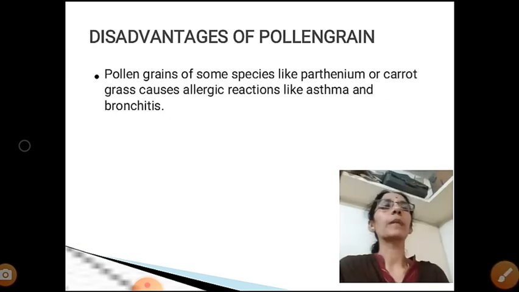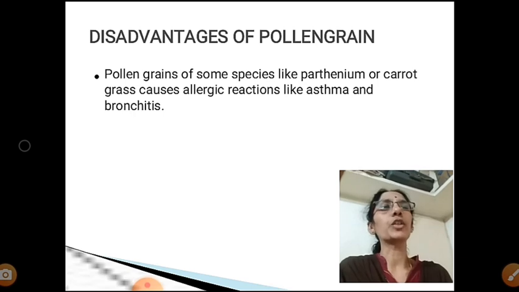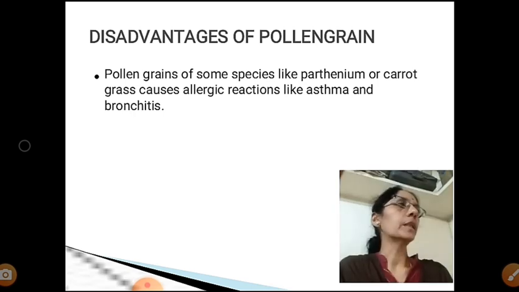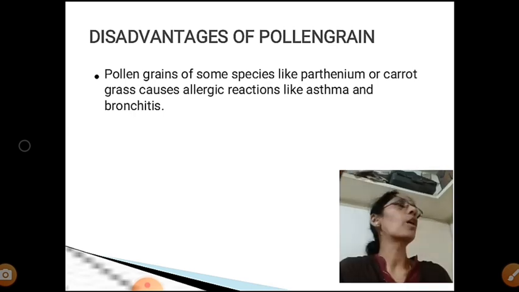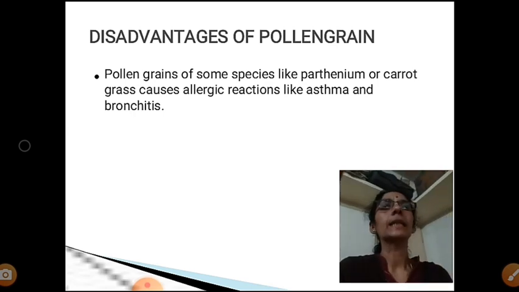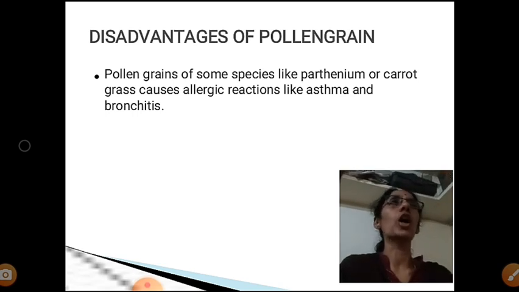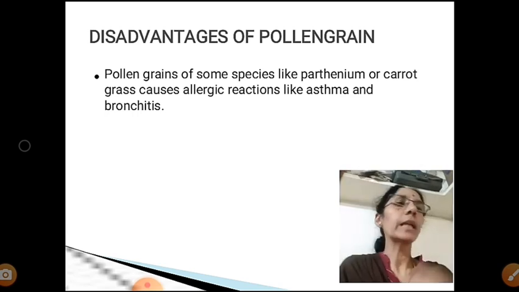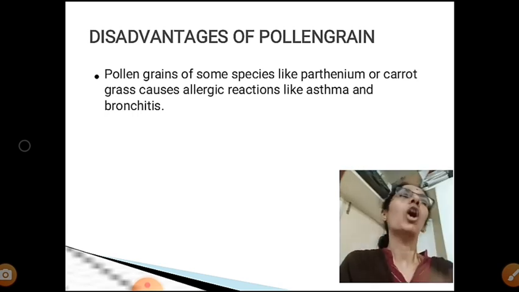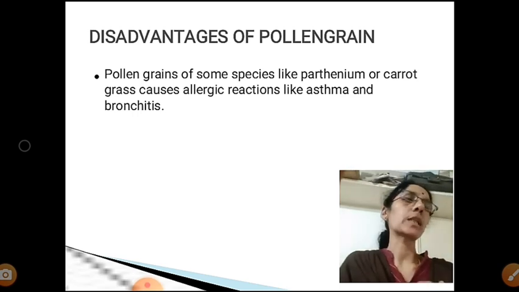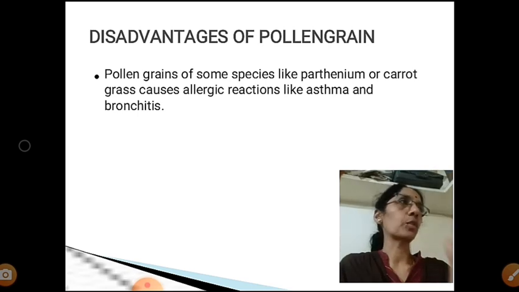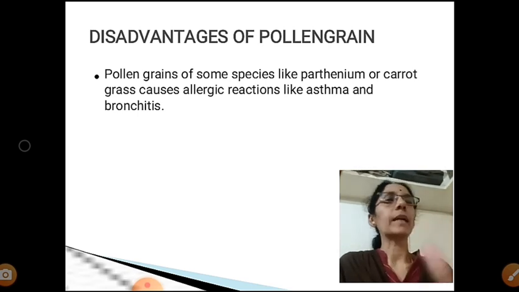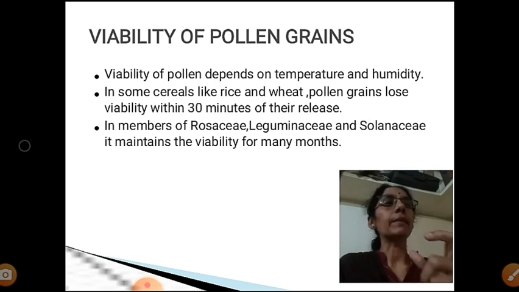At the same time, what is the disadvantage of pollen grain? For example, the pollen grains of some species like Parthenium, or commonly we call it carrot grass, cause allergic reactions like asthma or bronchitis. So when you inhale the pollen grain of Parthenium or carrot grass, in some people it causes allergic reactions like asthma as well as bronchitis. So pollen grain has both advantages as well as disadvantages.